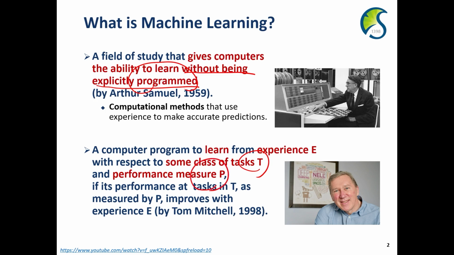So if we have more data, the performance measure increases for a given task. This is a computer program, and he also stressed that this is a computer program without being explicitly programmed. So this is the most important concept.